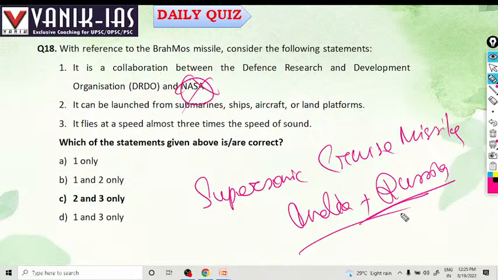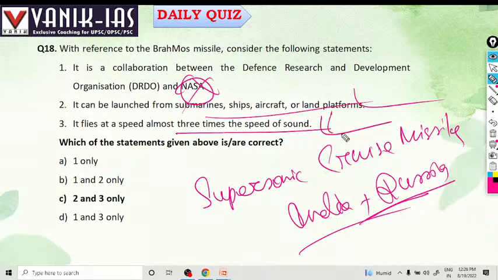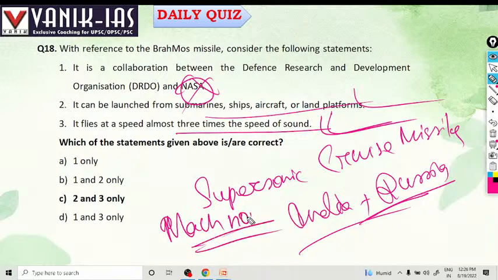It can be launched from submarines, ships, aircraft, and land platforms. It flies at almost 3 times the speed of sound, Mach 3. Mach number is the ratio of speed to the speed of sound.